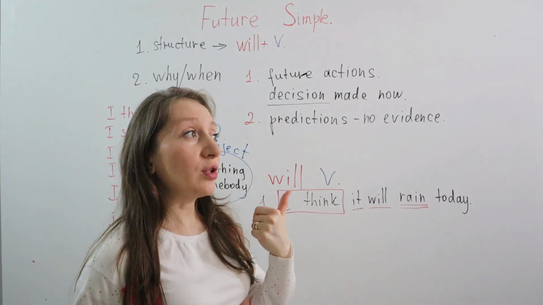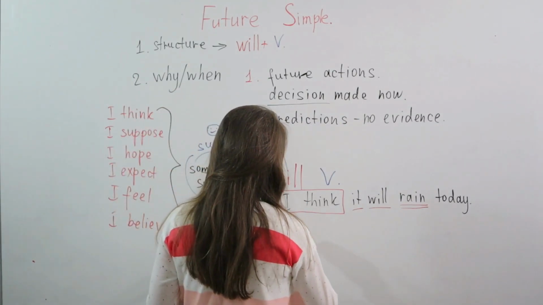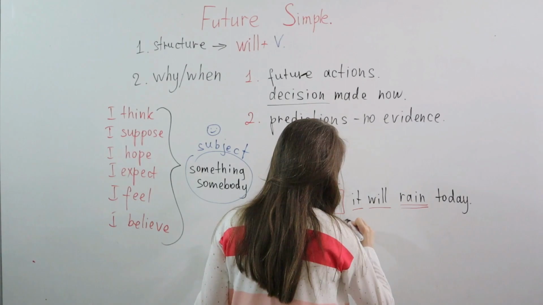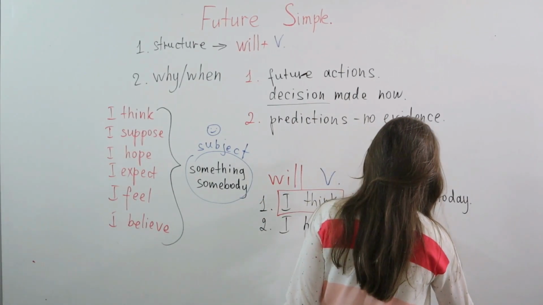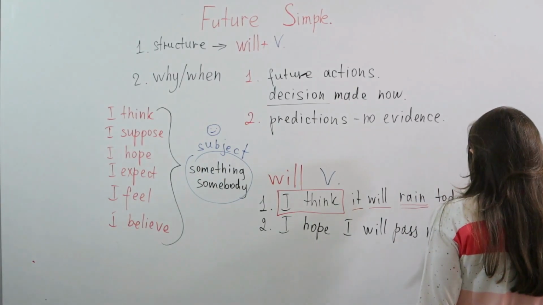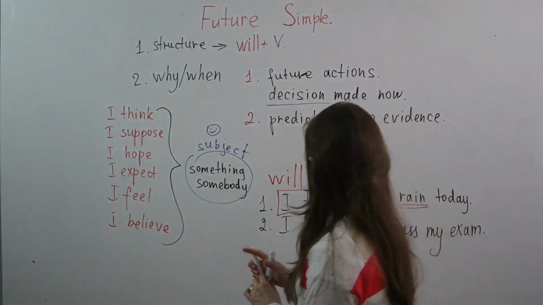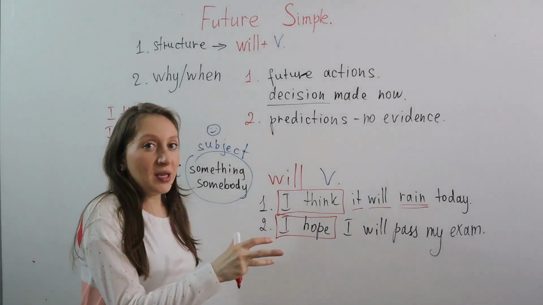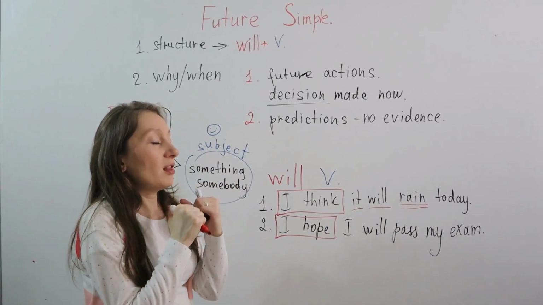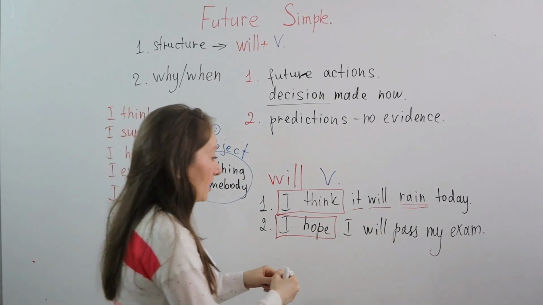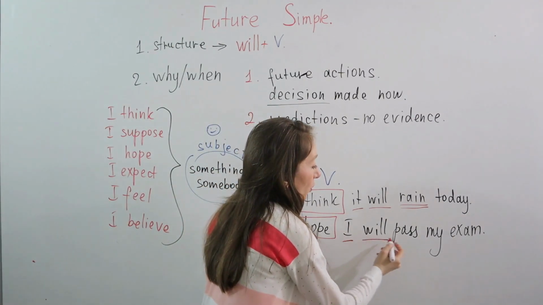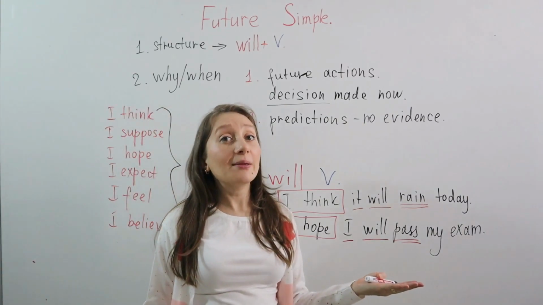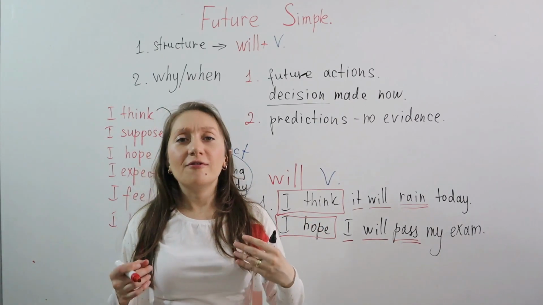Next one. I expect I will pass my exam. Or you can say I hope I will pass my exam. Again, our construction, right? So that shows that it's your opinion. You hope. This is my feeling. I hope I will pass my exam. Again, subject, will, and verb. And one more sentence, last one maybe. I believe I will speak English very well.